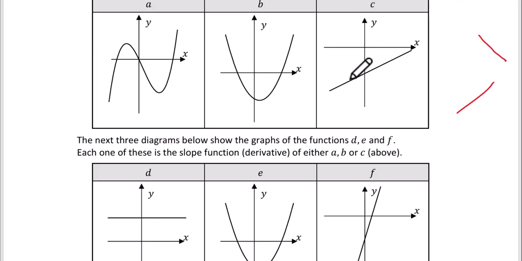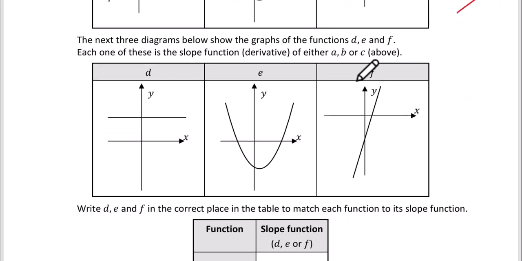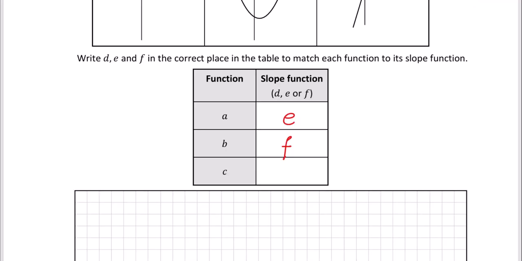You can see that the slope is the same. The slope is constant all the way along here. The slope doesn't change. It's a linear function. So if you look at d here, this y value is the same all the way along here. So this y value here is the slope of our linear function. So this will be d. And that's it for that question.